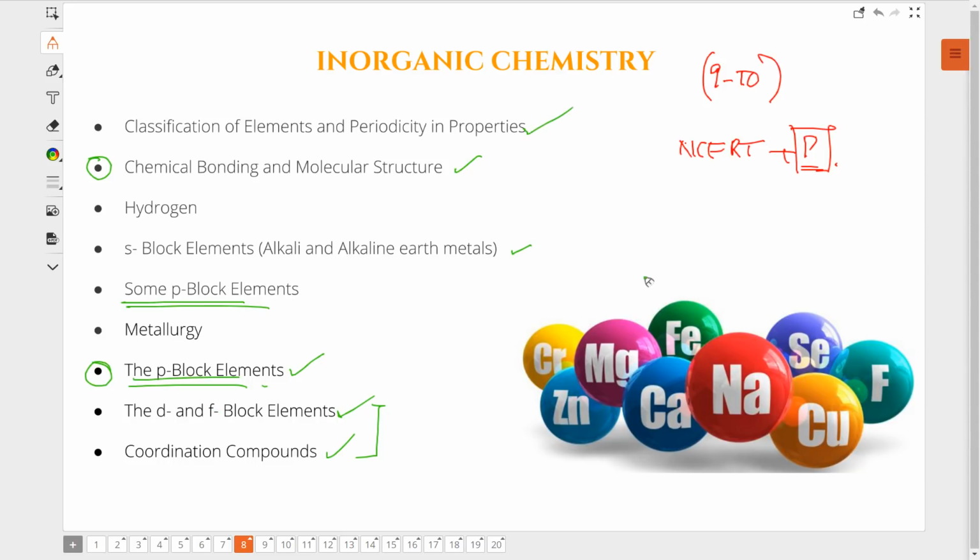Classification of elements. CBSE students, of course, and ICSE students also, you have been studying it from class 10 CBSE, and I know you already have mastered it. Look how easy the chapters in inorganic are. And moreover, inorganic can be done only from NCERT. Are we clear? You've got to do it in any case. But how? Just NCERT, dear students, nothing more.